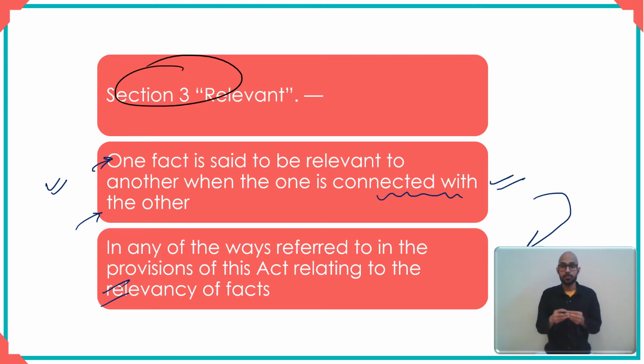For example, if I use the word less, now you cannot say something is less. You have to say less than something else, right? Similarly, brother. Brother is a brother of someone else, right? That means when you say he is a brother, you're thinking of him as a brother of someone else. So relevant and relevancy also always presupposes a relationship between one fact and another fact. Remember this. And these are connected by a relationship. What is the relationship? It is the relationship that is given in any one of the provisions of the Act relating to relevancy. Simple. Now let's go ahead and look at section 6.